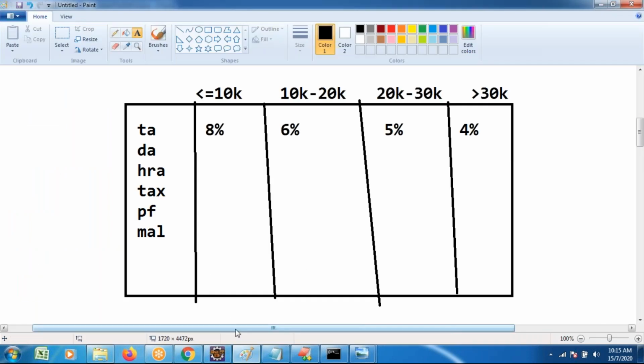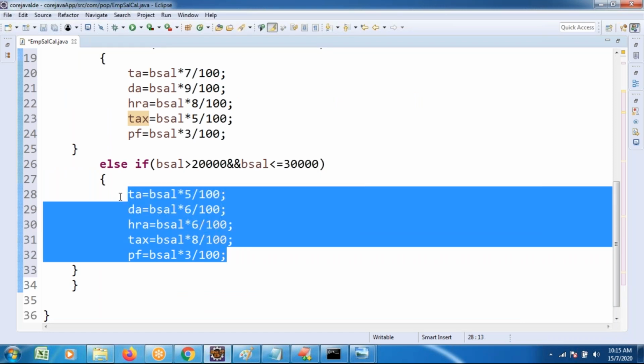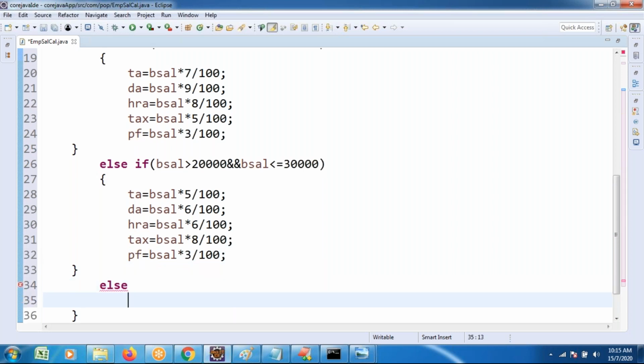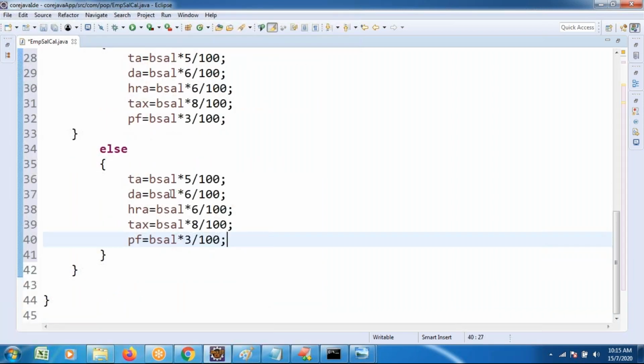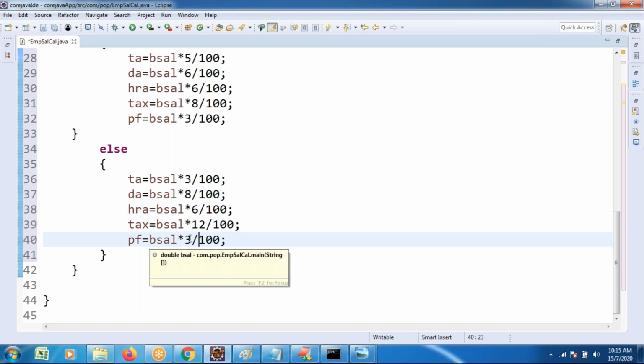The remaining calculation part: all the conditions are not satisfied, so at the end I am going to take the else part. Here I want to present that logic. TA, DA, HRA percentages are different. I'm taking TA as 3%, DA as 8%, HRA as 12%, and tax as 12%. Some percentages I am going to maintain.